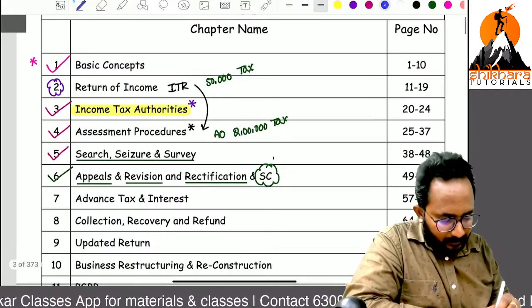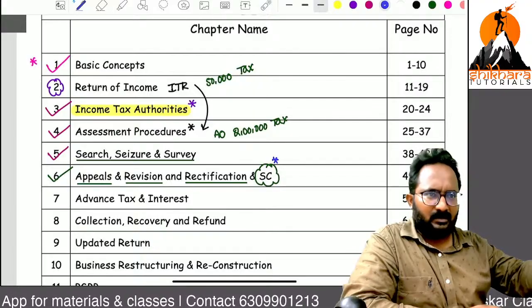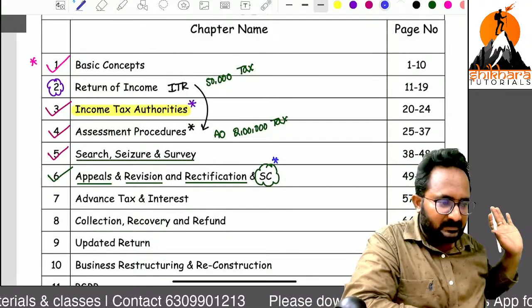So for that purpose only I inserted it here. That is abolished from this date and pending applications and all the things can be transferred to other authorities. Those points only we can discuss here. Now